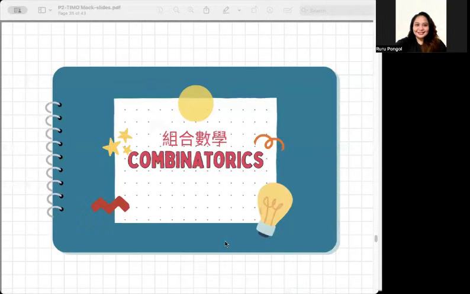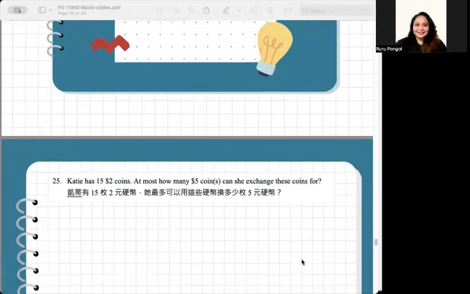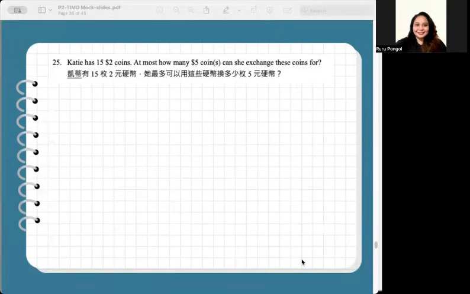Last category, combinatorics. Number 25, Katie has 15 $2 coins. At most, how many $5 coin or coins can she exchange these coins for? Given that Katie has 15 $2 coins, first find the total value. So 15 times $2 coins, that's $30 in total.